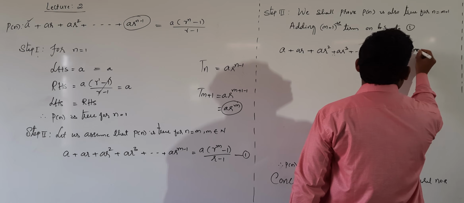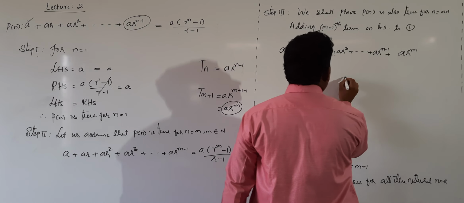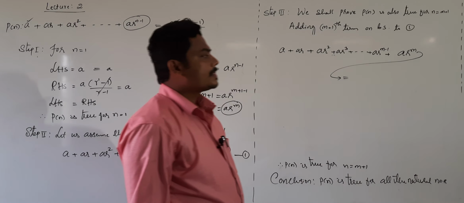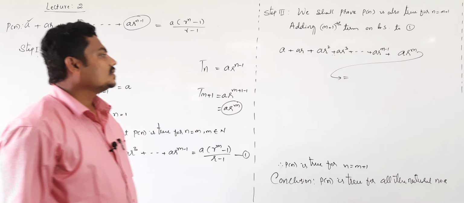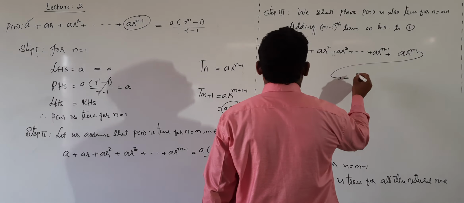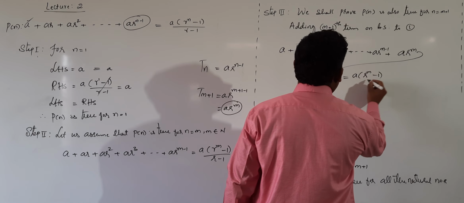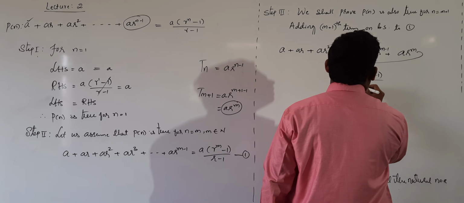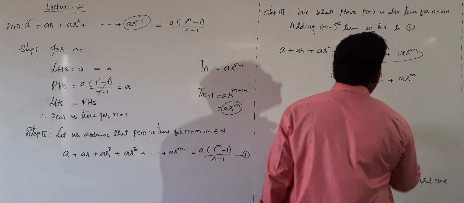Equal to, in RHS also adding m plus 1th term on both the sides, a into r power m minus 1 divided by r minus 1 plus a into r power m.